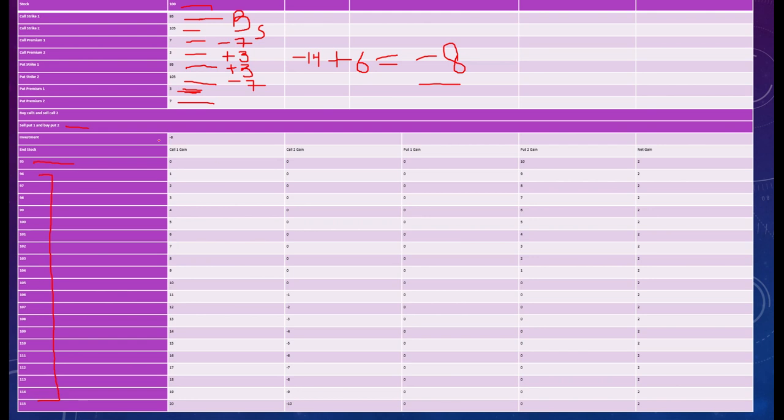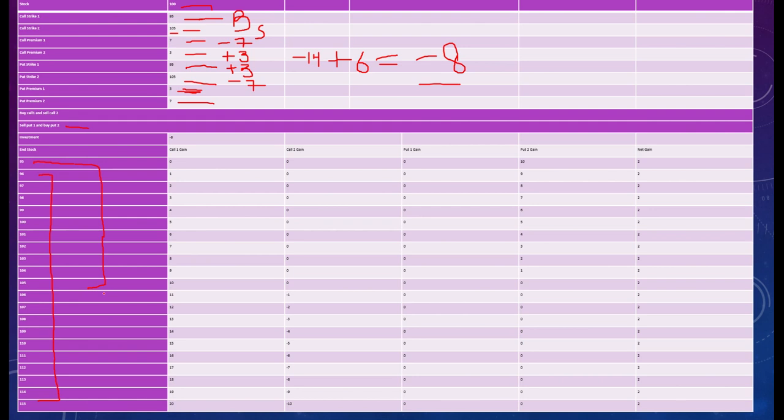Right. Then the second part of the strategy says sell call 2. It means somebody else is buying and I am selling. So I have to see what the other person thinks, right? He has a right to buy at 105. So till 105 he will not exercise his call option. But the moment market hits 105 and crosses 105, he will exercise his call option.